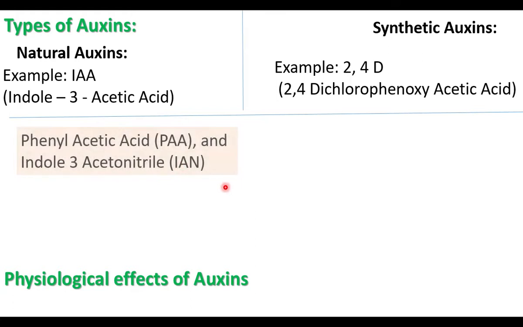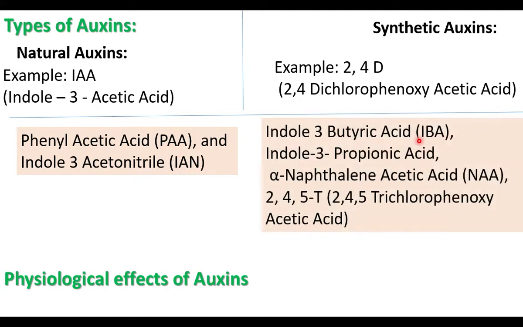PAA, phenyl acetic acid, is a natural auxin. IAN is natural. IBA is synthetic. NAA, naphthalene acetic acid, is synthetic. 2,4,5-T is a synthetic auxin. Auxins are responsible for the growth of the plant.